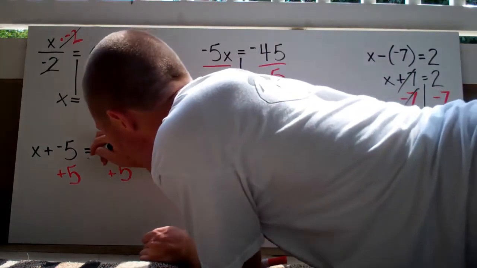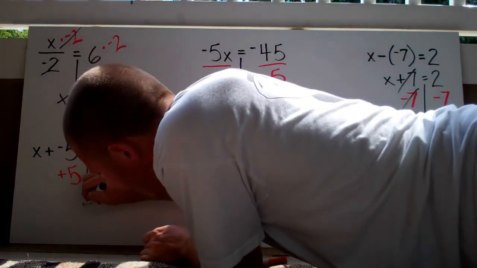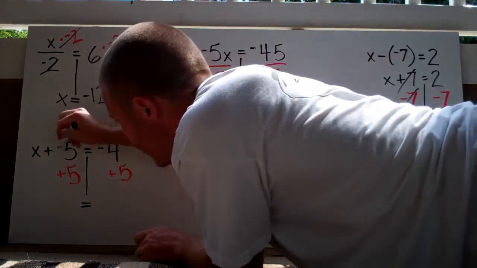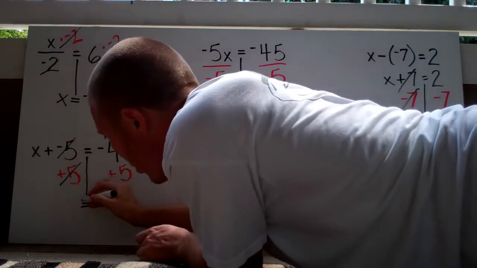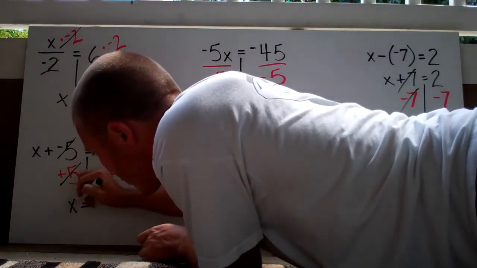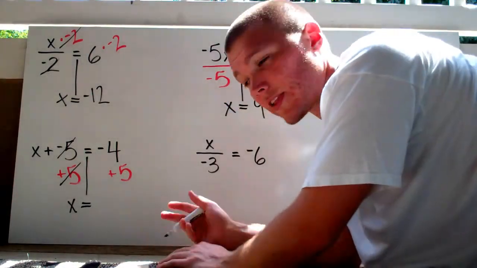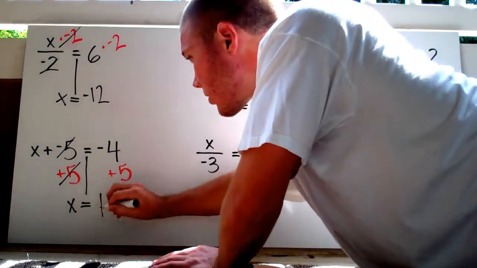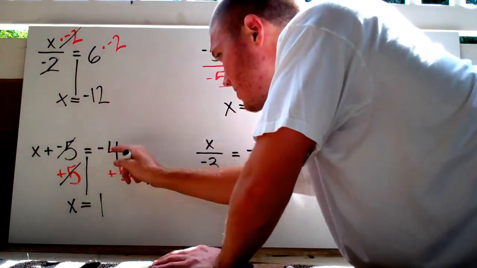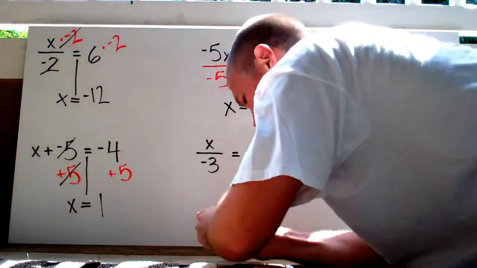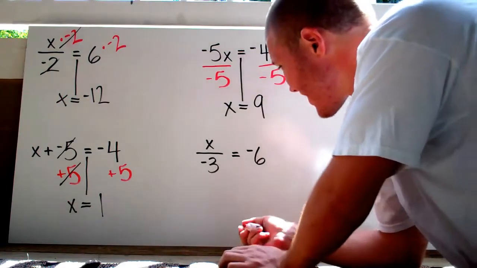Remember, there's two sides to every equation. These are going to cancel. Now all I'm going to be left with is x. Then over here I've got negative 4 plus 5, and that's going to give me positive 1. 1 plus negative 5 is negative 4. That's exactly right.